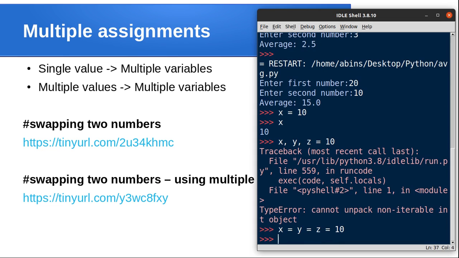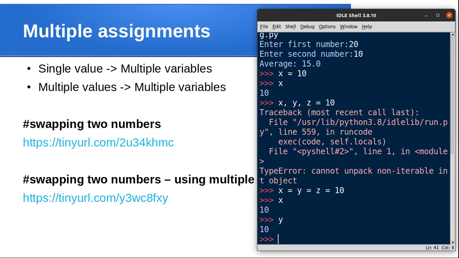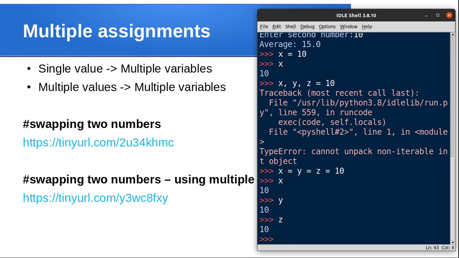In this statement, a single value 10 is assigned to more than one variable: x, y, z. If we check the output, type x and press enter, type y, press enter, and type z, press enter. You can see all the variables have the same value.